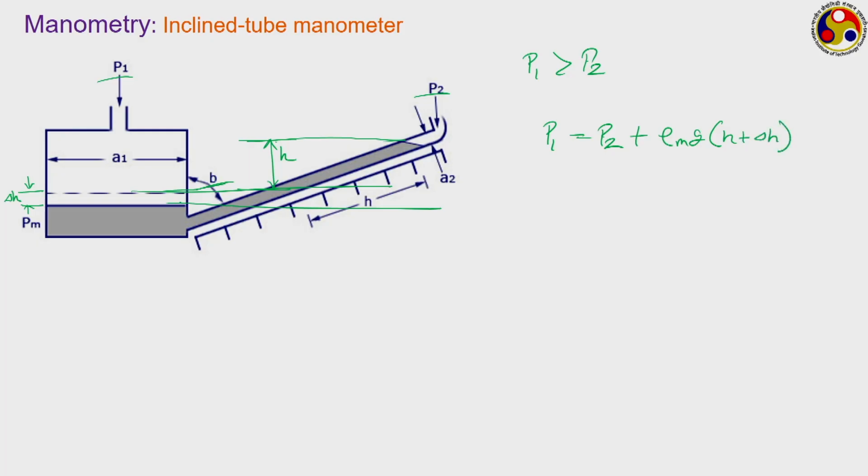However, this H plus delta H, actually in this diagram this H is shown as this, let us call this L, where L refers to the length of this column along the tube or in the inclined way. Now, H plus delta H is the total elevation difference between the fluid levels. However, L is the length along the inclined tube from this location up to the tip of this.